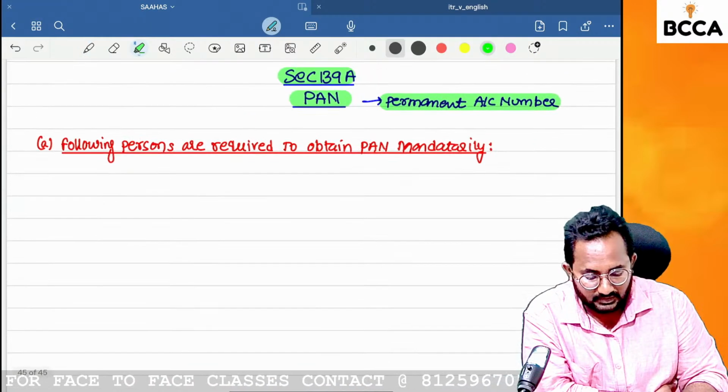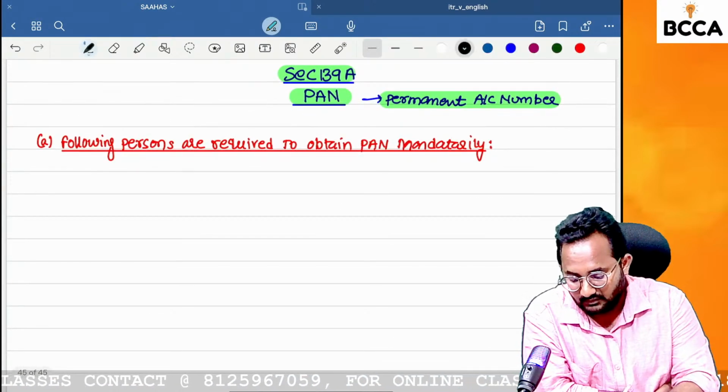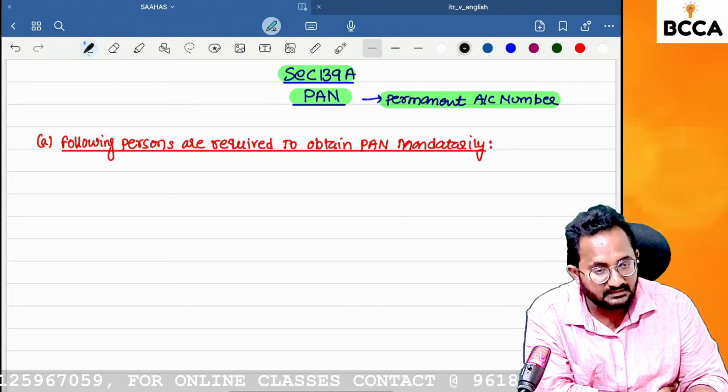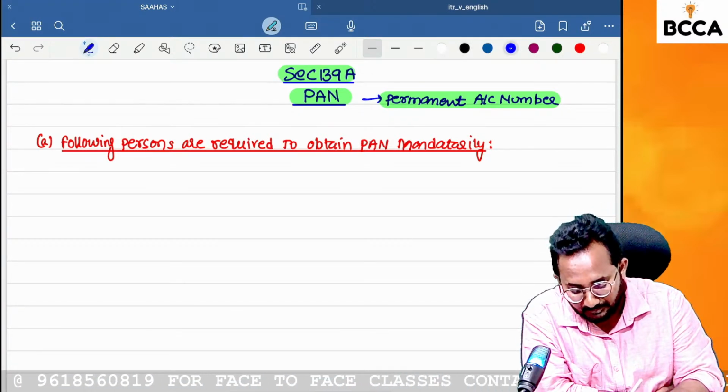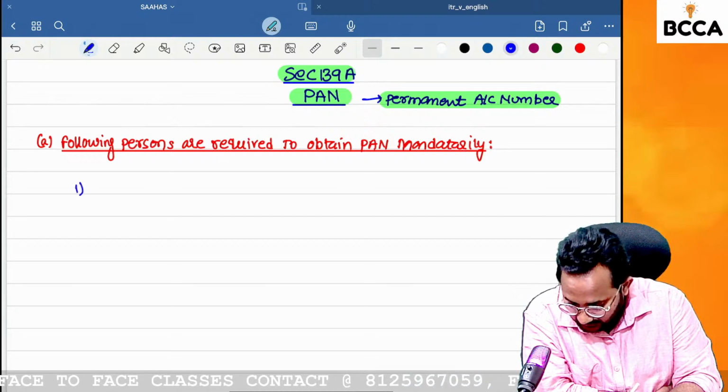What is the question we can get? Section 139A, PAN. The following persons are required to get the PAN number mandatorily.